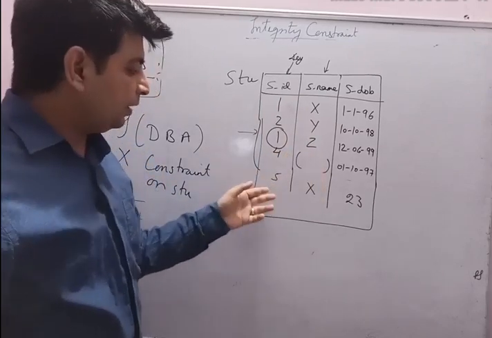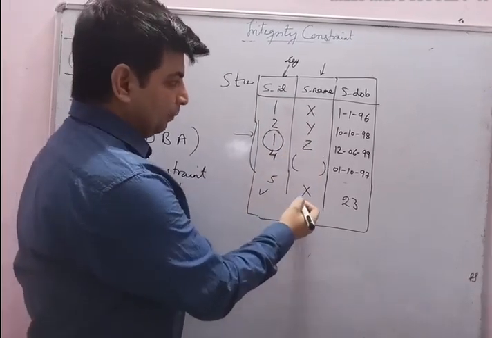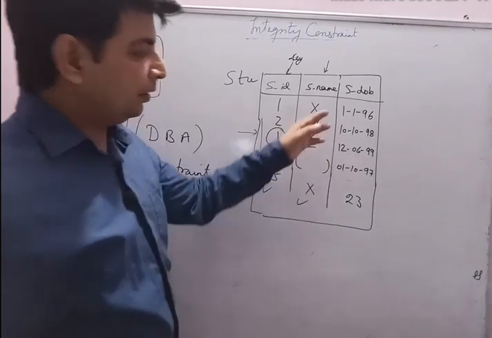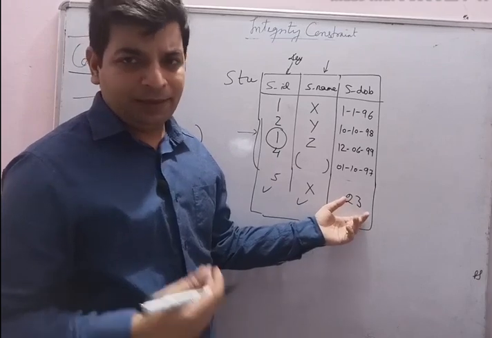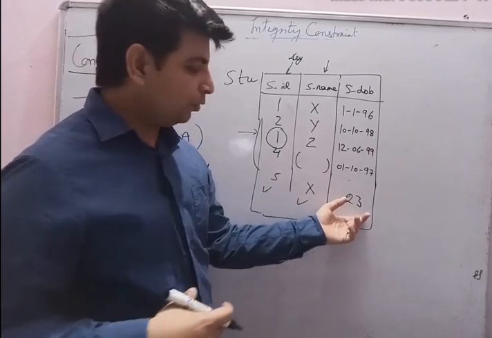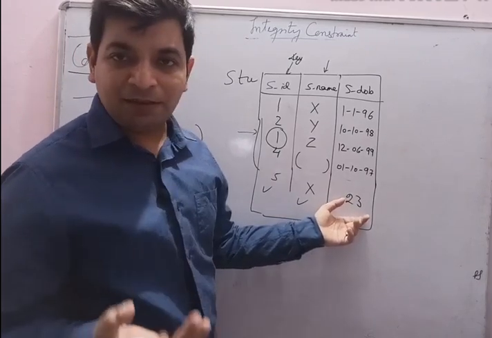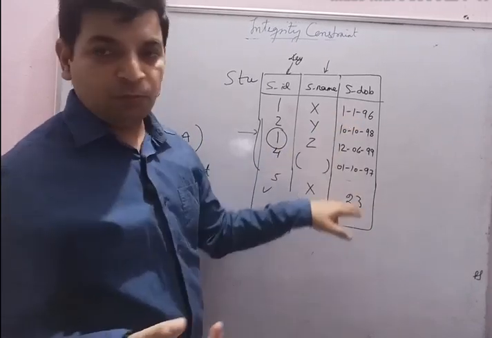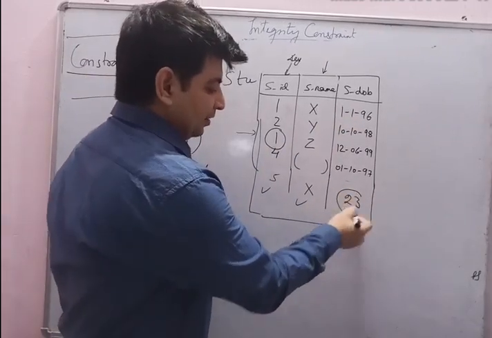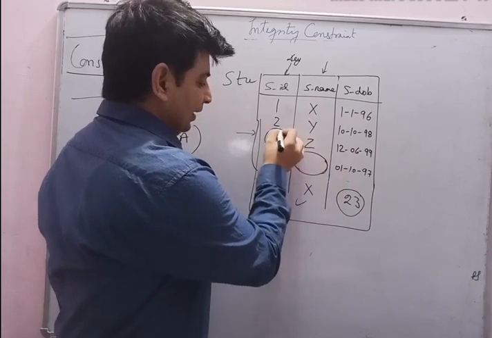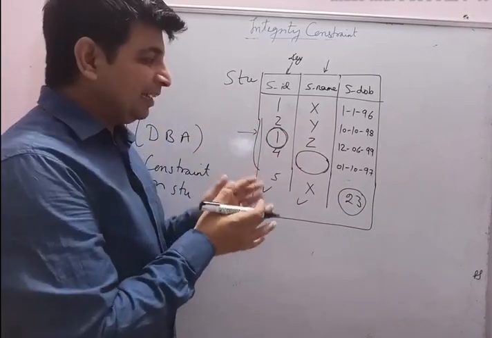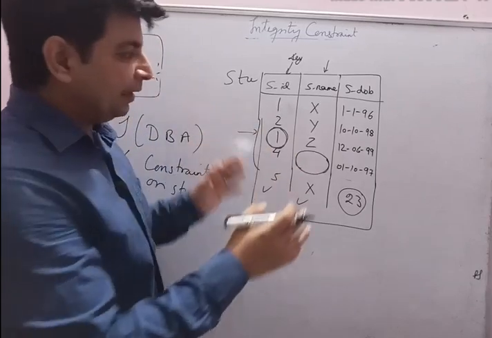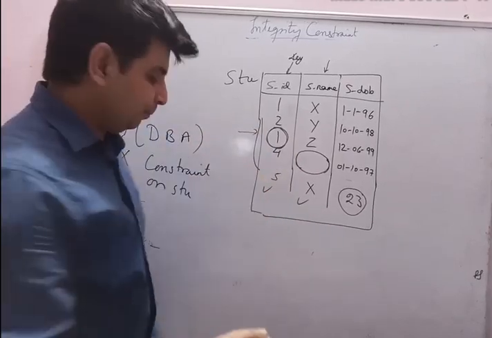Similarly, the fifth student came, he put his SID, he put his name, but instead of putting date of birth, what he has put here is number 23. 23 might be his age, but I'm not interested in his age right now. What I am interested in is date of birth. So these are called irrelevant datas, and because of these irrelevant datas I got inconsistent data. ये पूरा का पूरा टेबल देखेंगे, then it will be inconsistent data.